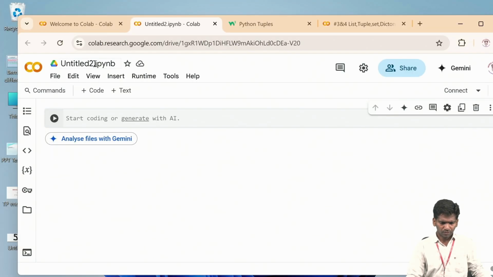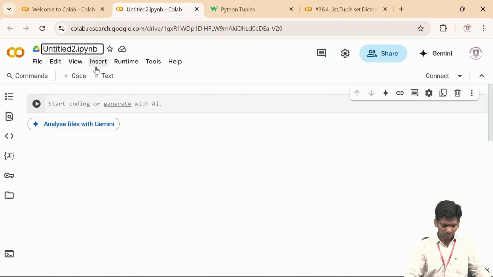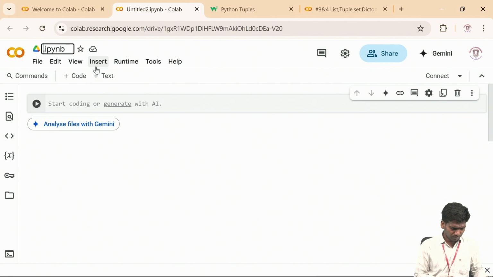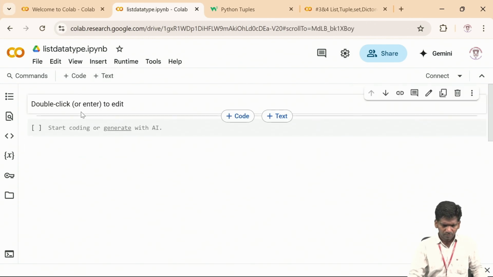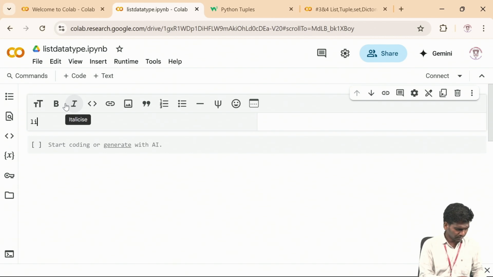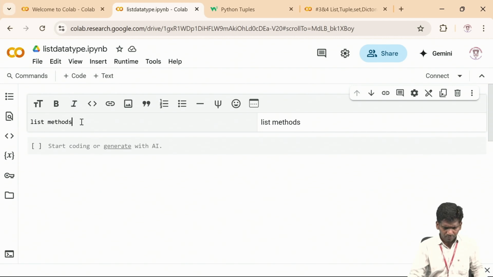I have opened the Colab notebook. I'm naming my file list data. I can take a text cell also, and in that text I will add list methods, for our understanding purpose only.